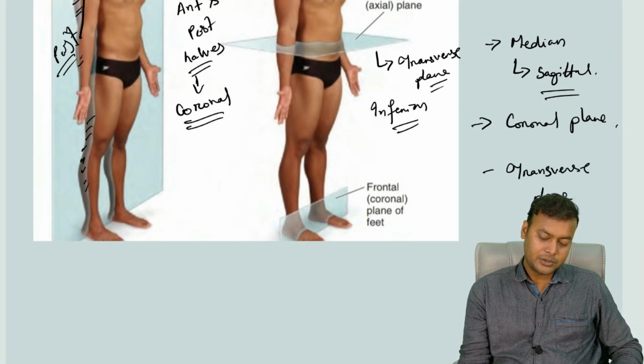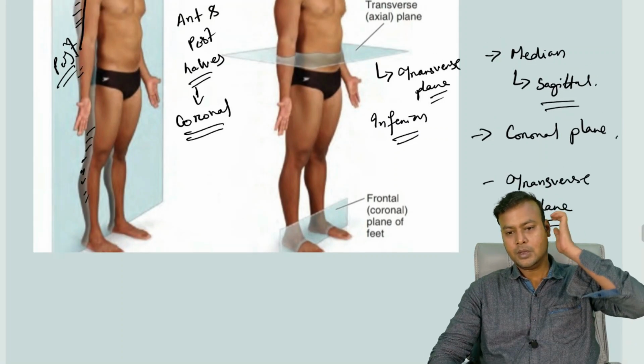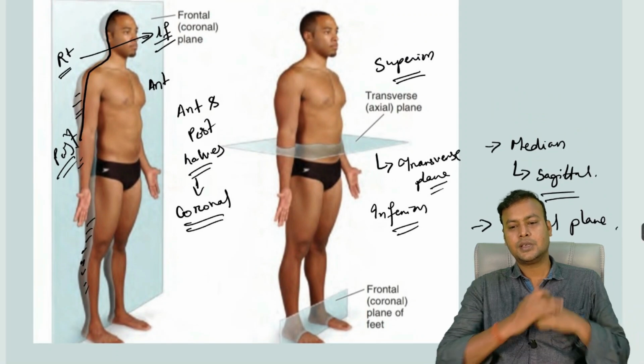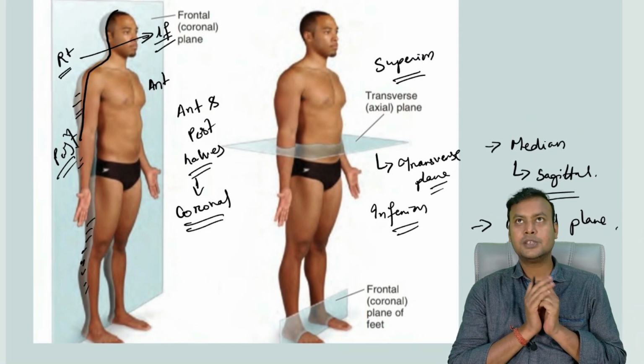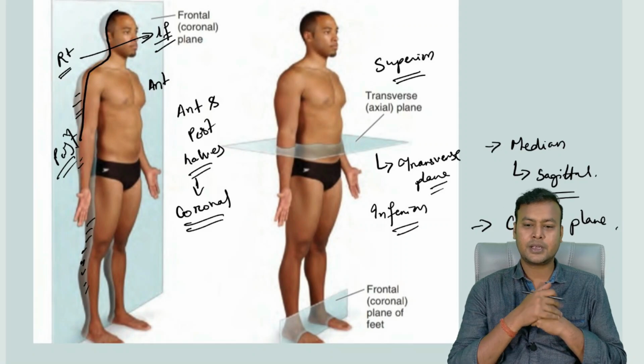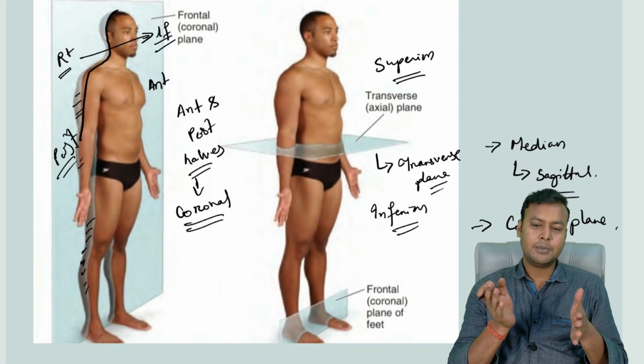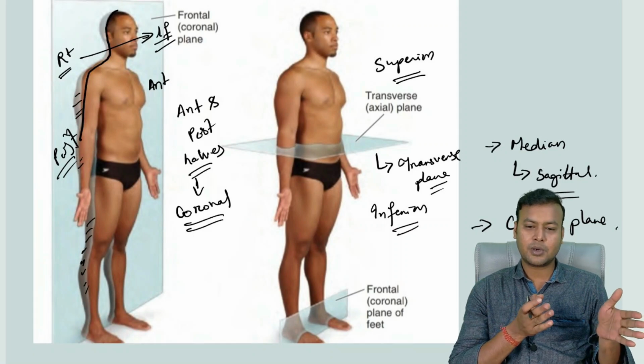So students, to visualize the different structures, we take different sections and planes. Also, it is of high importance in radiology, because CT scans and MRIs take images of different sections of the body.